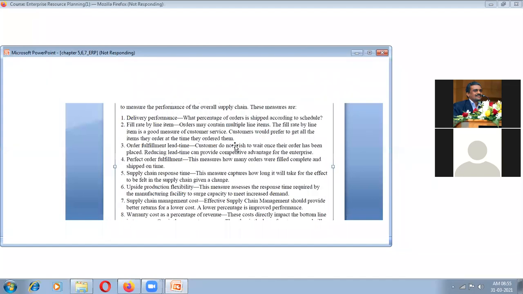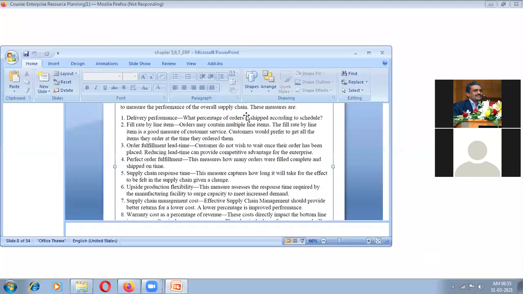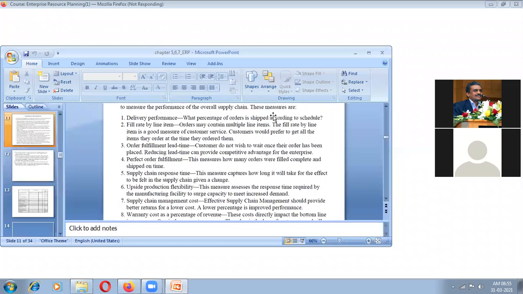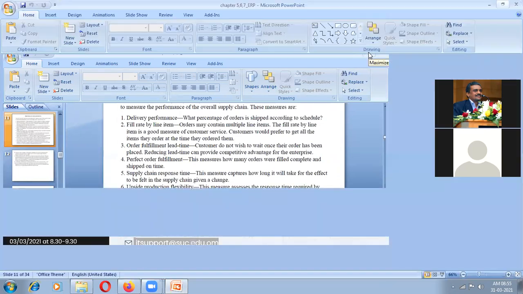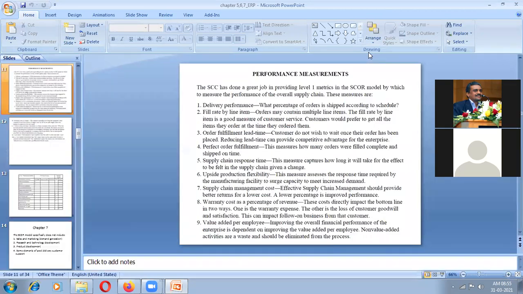Yes, students, any problem or anything? Can you see the screen? The screen may be stuck. Why does Mubarak log in again and again? Better to go for the big blue button.